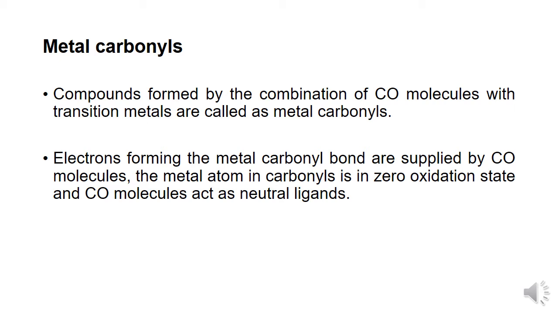Coming on to the classification of metal carbonyls, the metal carbonyls can be classified on the basis of the number of metal atoms and on the basis of the nature of the metal carbon bonds.